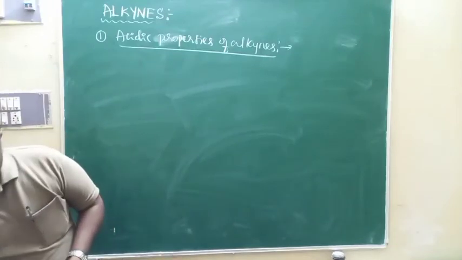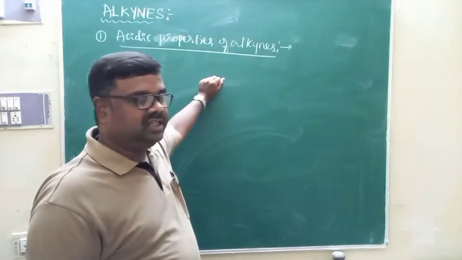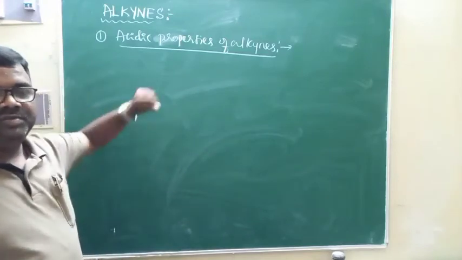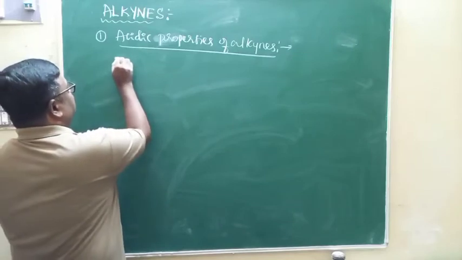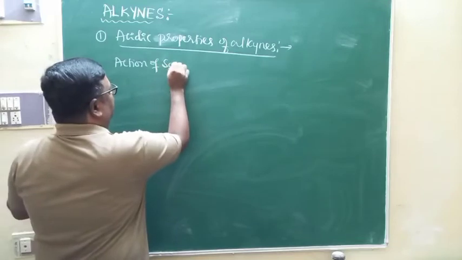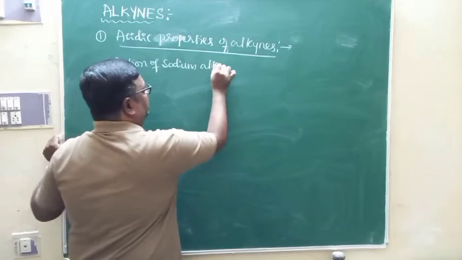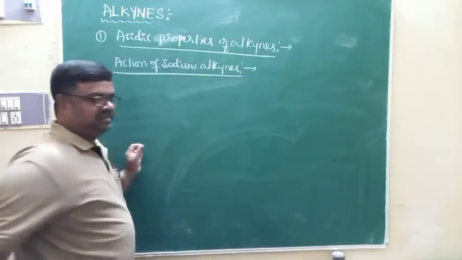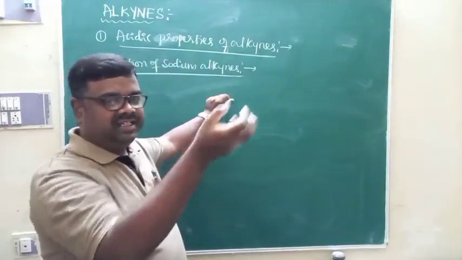And of course, as an evidence for that, we have some chemical reactions where hydrogen can be removed in the form of H plus ions. Let us see first of all the action of sodium metal on alkynes. Sodium metal is a strong base. Acid is a donor of H plus ion. Base is an acceptor of H plus ion.